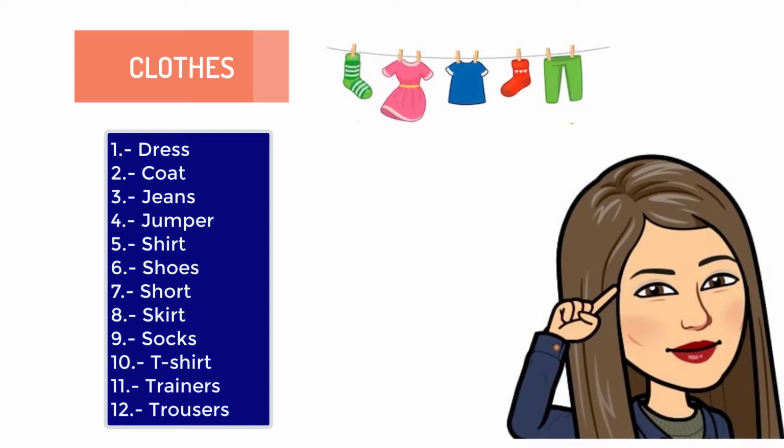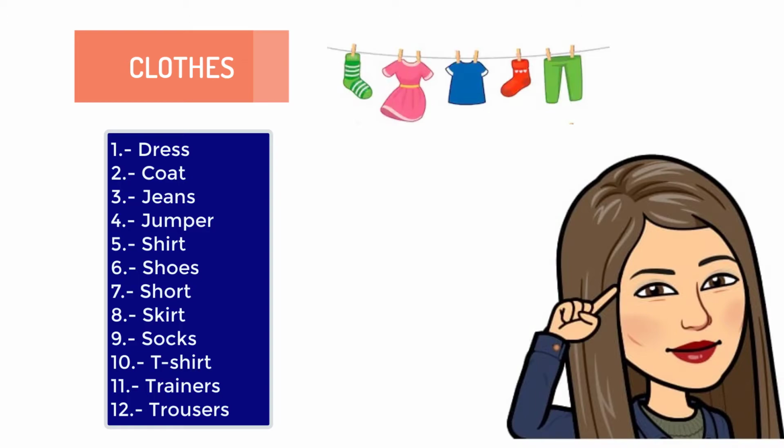Okay? The meaning of the word dress is vestido. Excellent. Coat, abrigo, jeans, pantalones de mezclilla, jumper, suéter, chaleco, shirt, camisa.